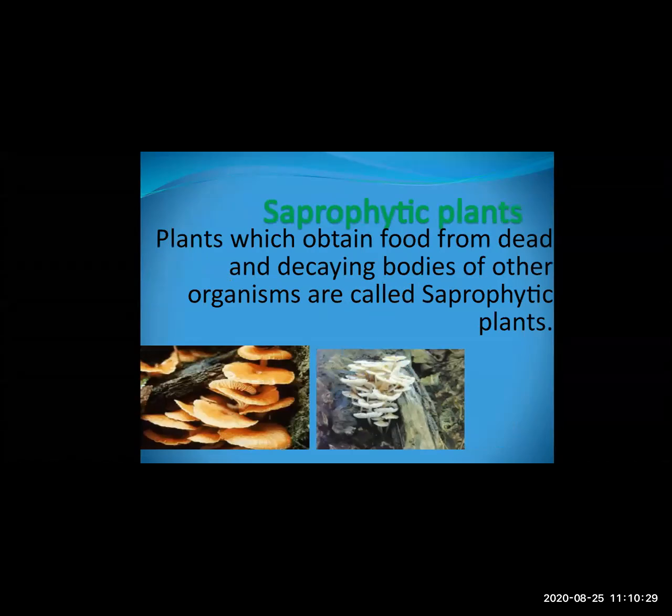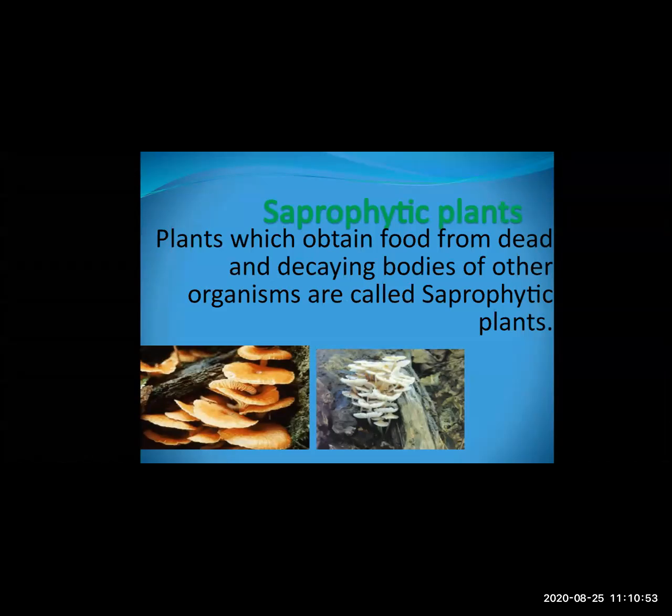Okay. Then saprophytic plants. The plants which depend for food on dead and decaying bodies of other organisms are called saprophytic plants. Means what? Whatever food these plants are obtaining, from where? Dead and decaying bodies of the other organisms.